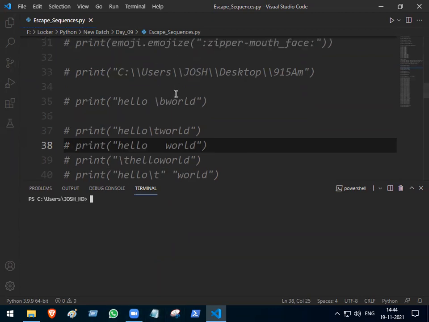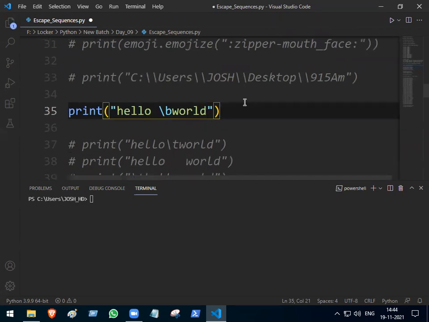I won't start with A. I'll start it now with B. Okay. We'll go line by line now. So what does backslash B do? This backslash B will delete one character from backside. Now before this backslash B, what is there here? Space is there. Now this space will get deleted.